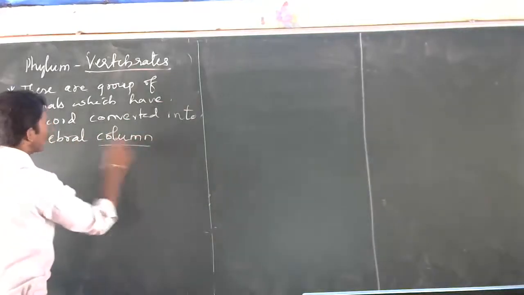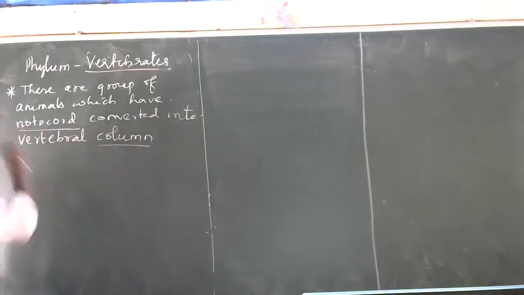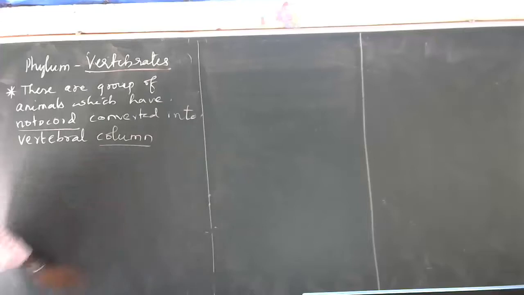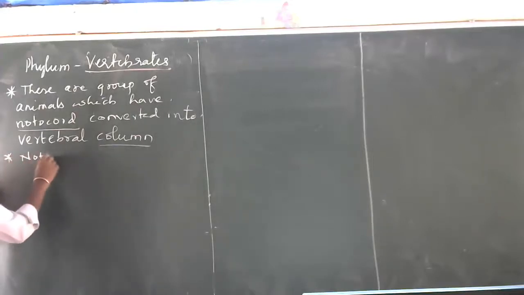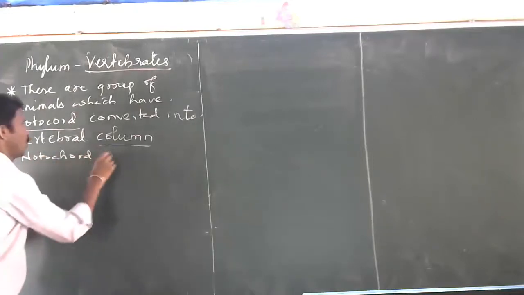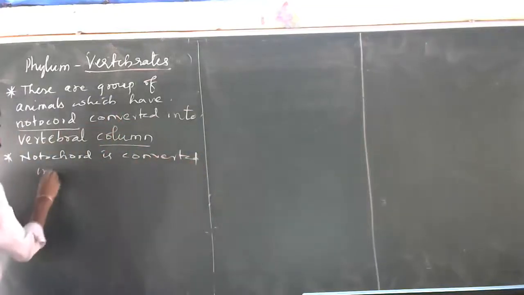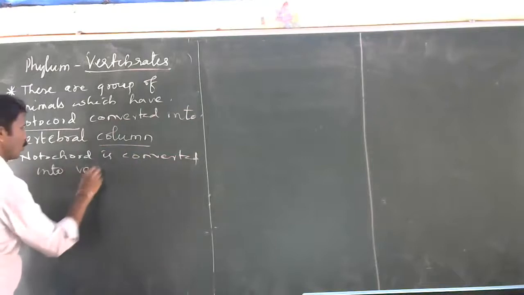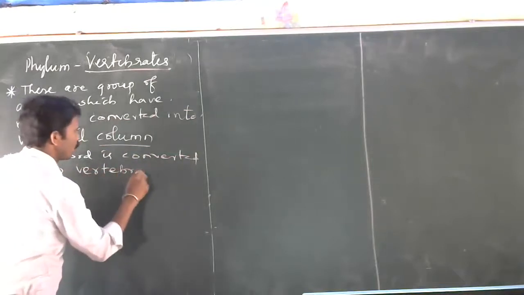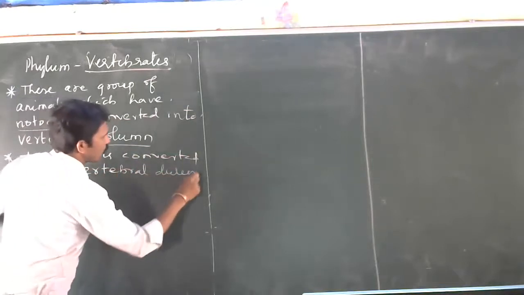Vertebral column means they have the notochord only in the infant stage, and the notochord is converted into the vertebral column during the adult stage.